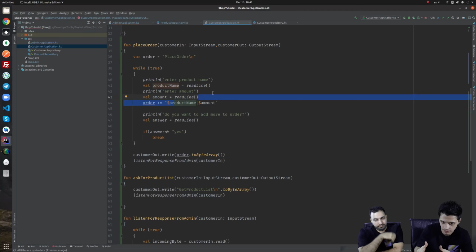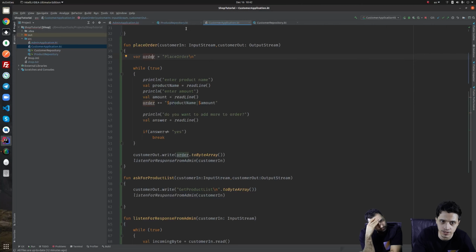The order is this. Either we have to separate it into two messages. First we say to the other side, I'm placing order. Then the other side says, okay, what is your order? Then we can send the order. Or we can put these two messages into one message and say the protocol is this: the first line will be the command title, the rest will be the command detail. So this is the command we are sending to the other side.